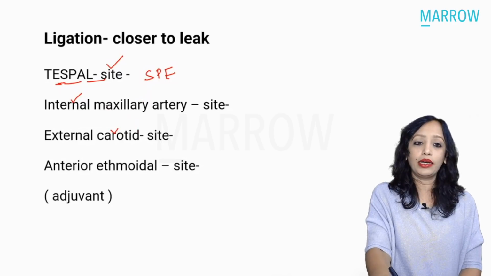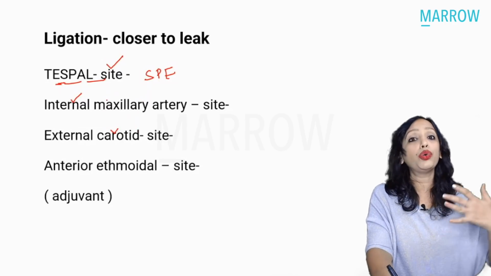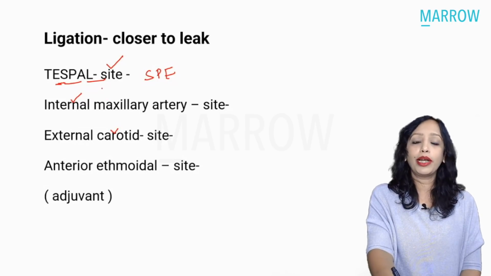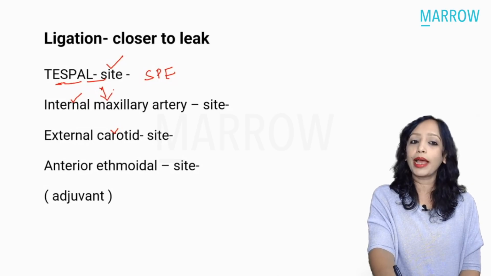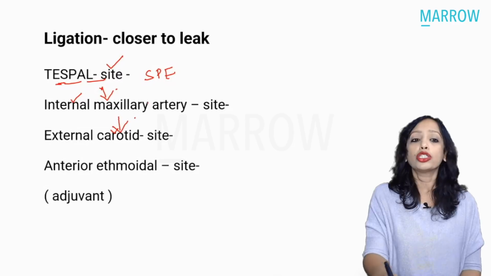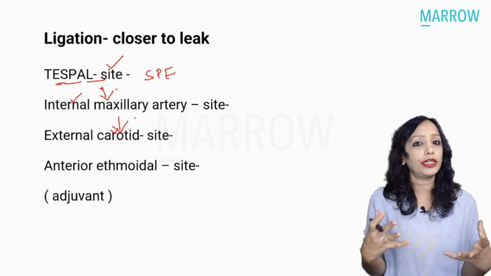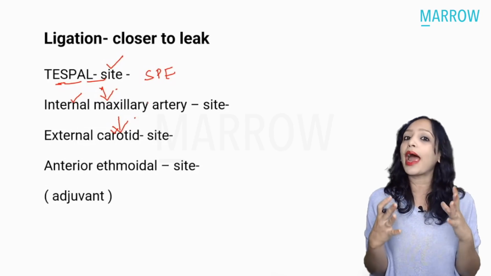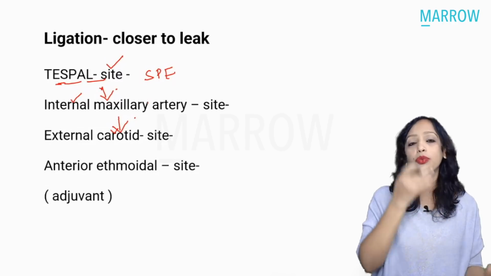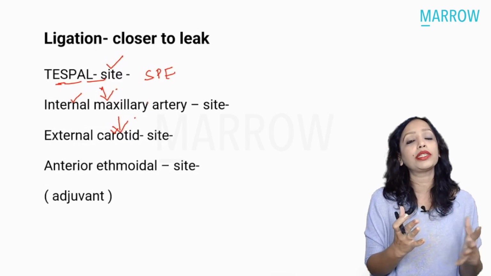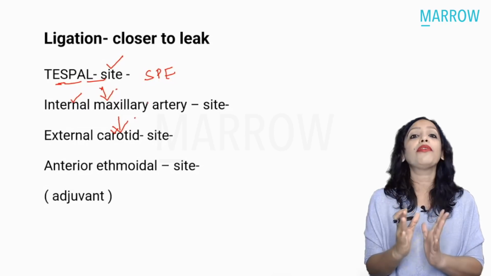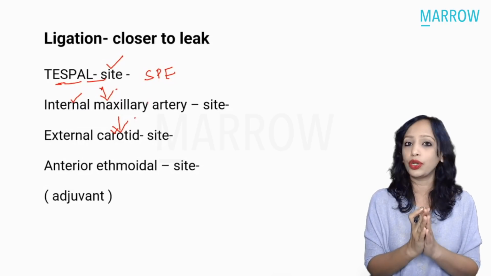But still, if you want to go for the order and that is what is asked, then this is the order. After sphenopalatine, next in order comes the internal maxillary and next comes the external carotid. So where does the anterior ethmoidal model fit in? According to Scott Brown, this is used as an adjuvant to any of these, which means that nowadays if 100% result is by TESPAL and if it is not controlled, as an adjuvant we will go for anterior ethmoidal artery ligation.